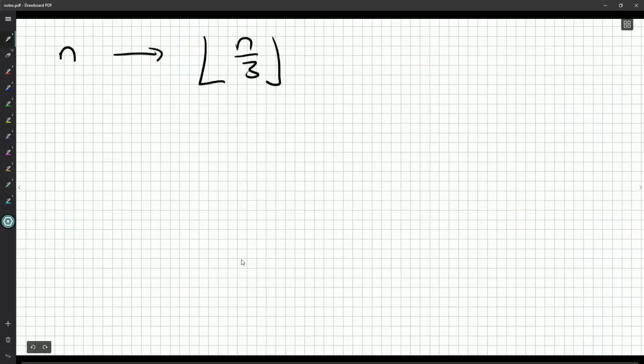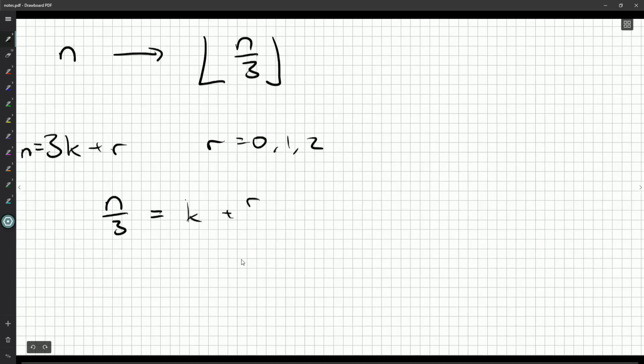Okay. Well, if I start with something that's dividing by 3, that seems to be quite important. So maybe if I let n be 3k plus r, where r is the remainder, so it's 0, 1, or 2, then n over 3 is just going to be k plus r over 3, and the whole number part of n over 3 is just going to be k.